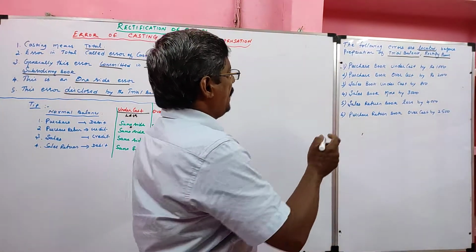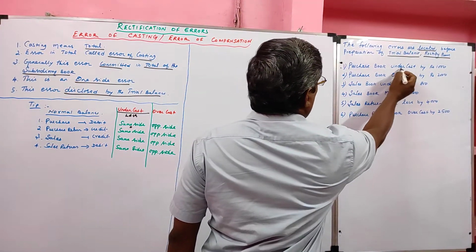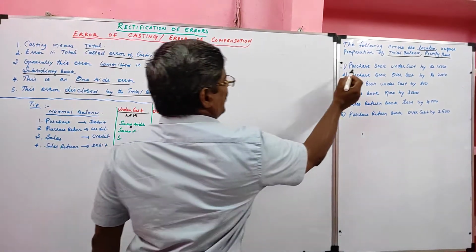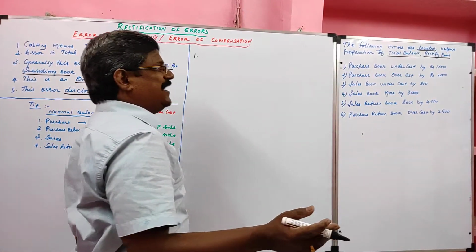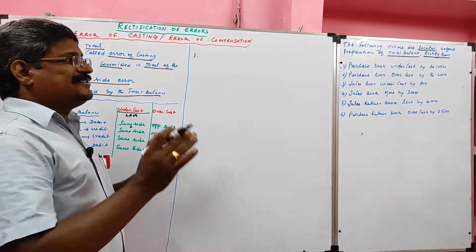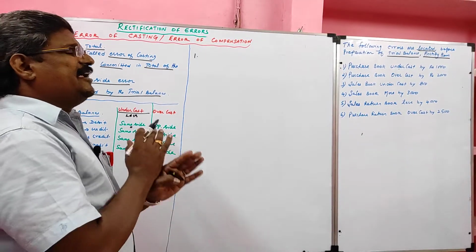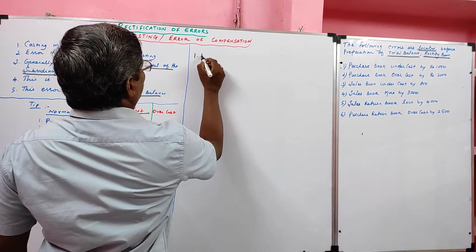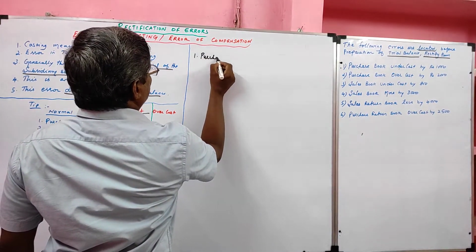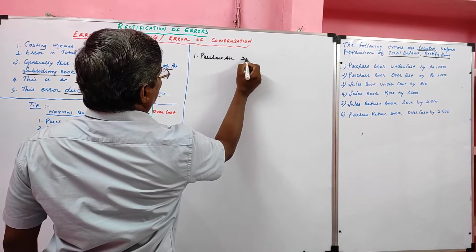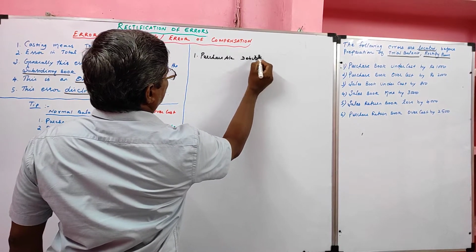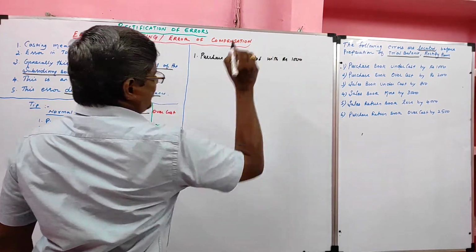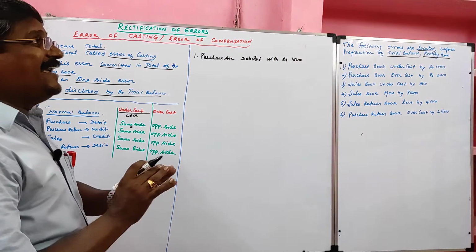First error, purchase book undercost. Answer for this: purchase book less. I said purchase normal balance is debit. So debit side is less. If any side is less, we should record on the same side. So the rectification is purchase account debited with rupees 1000. This is the answer. We should narrate the errors.